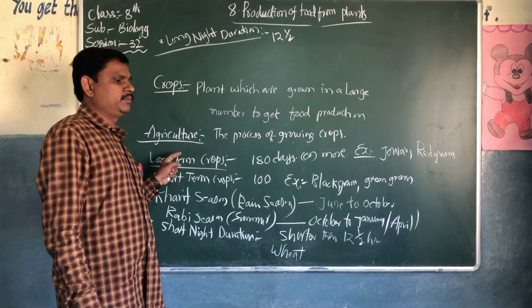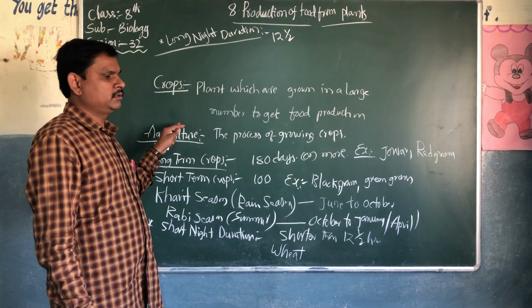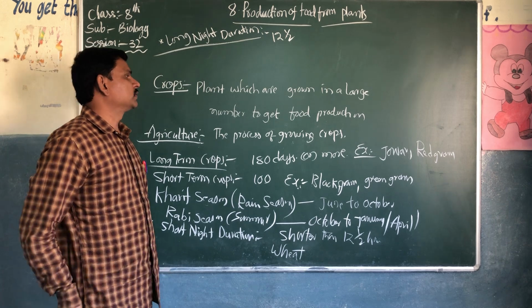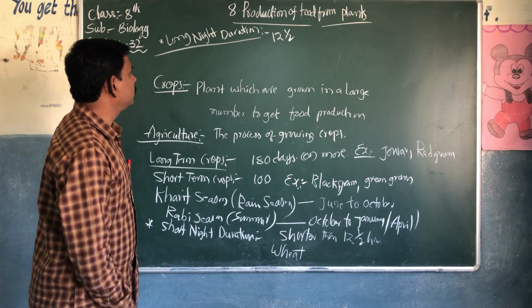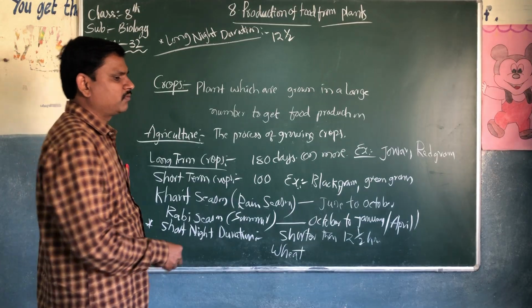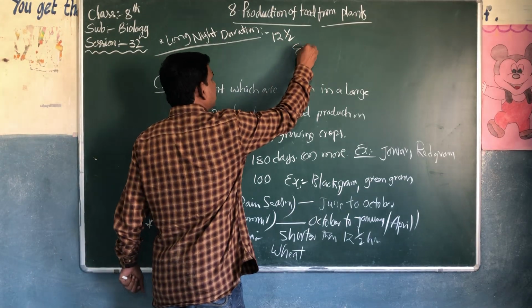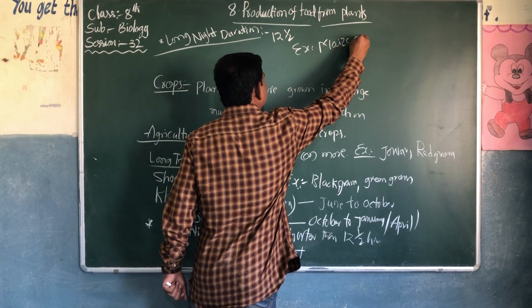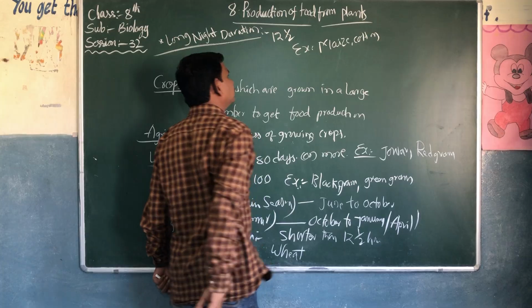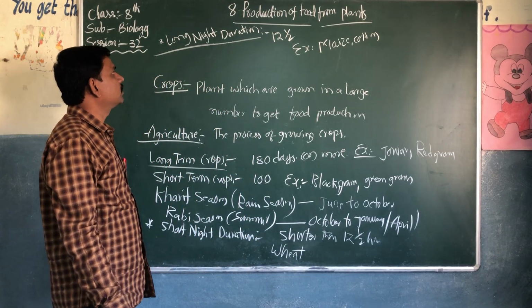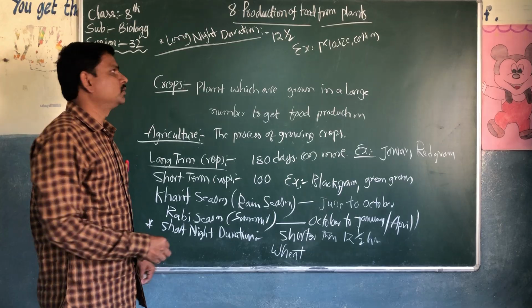In such durations of more than 12 and a half hours, the best examples are maize and cotton. Maize and cotton crops will grow in the long night duration.